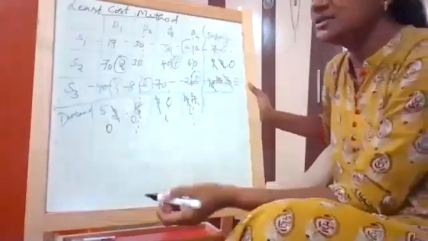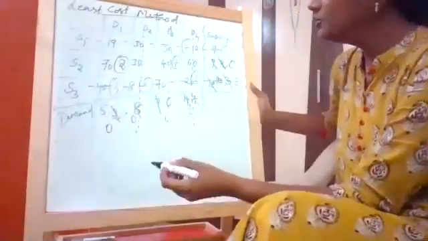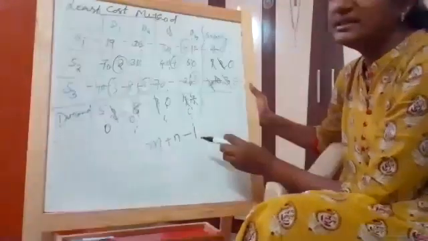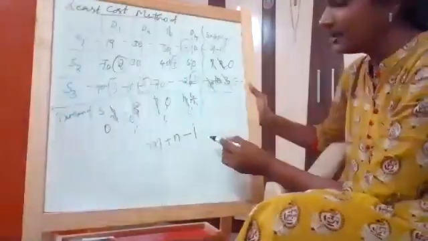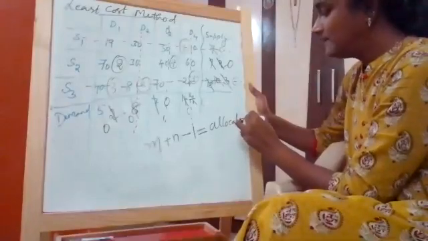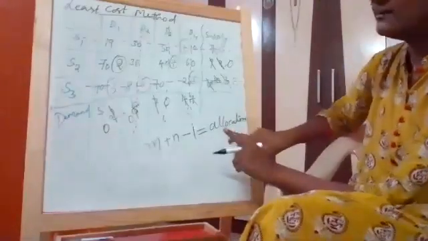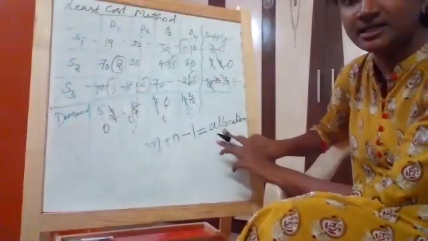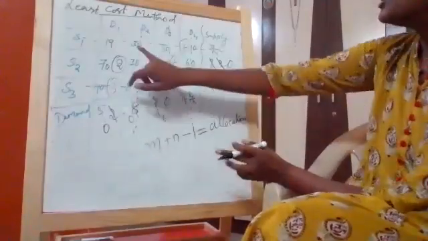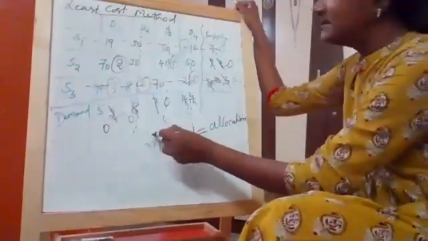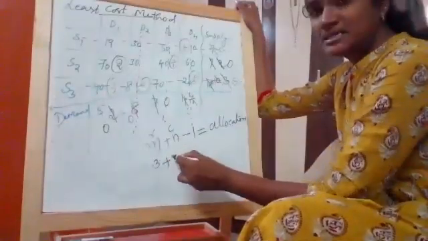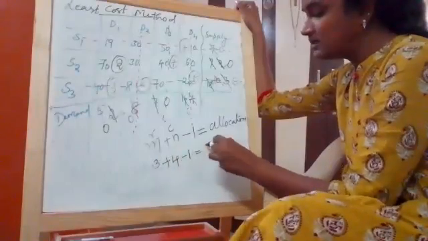You must see one particular step. There is a rule, m plus n minus 1, and this rule must be satisfied. That means m plus n minus 1 must always be equal to your number of allocations. I didn't write this step in the notes which I shared, so just make sure that you're using it. M is the number of rows, and N is the number of columns. How many rows do we have? 3 rows plus 4 columns minus 1 is equal to 6.